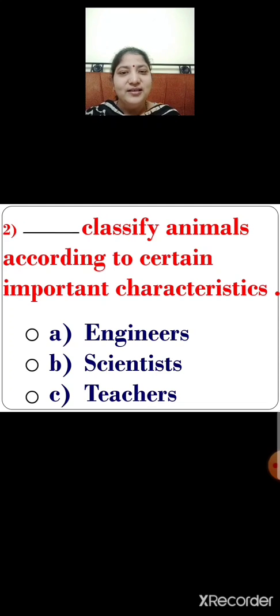So children, select the correct option. Yes, you are right. Option B, scientist. Scientists classify animals according to certain important characteristics. So what will you do now? You will click on the correct answer. So now let us click on the correct option. Option B, scientist is the correct answer. Scientists classify animals according to certain important characteristics.